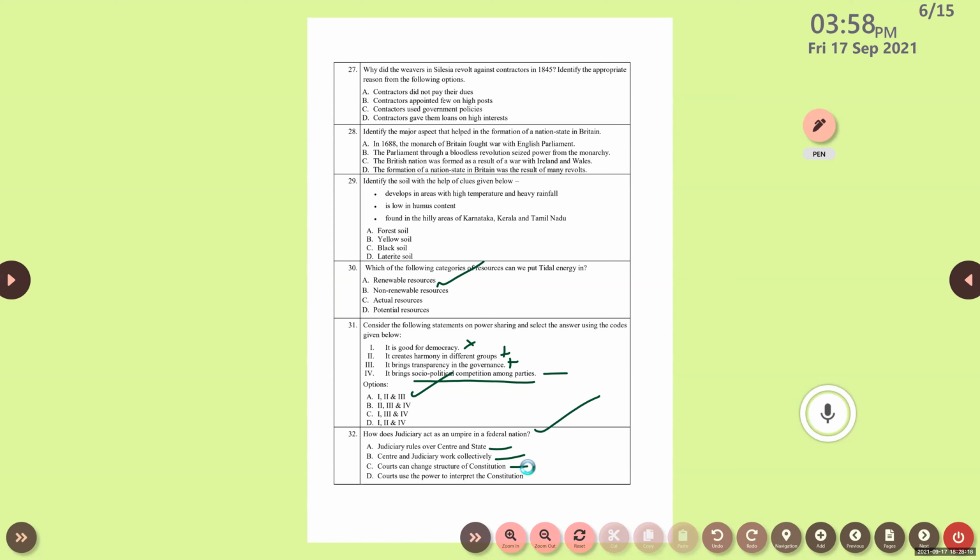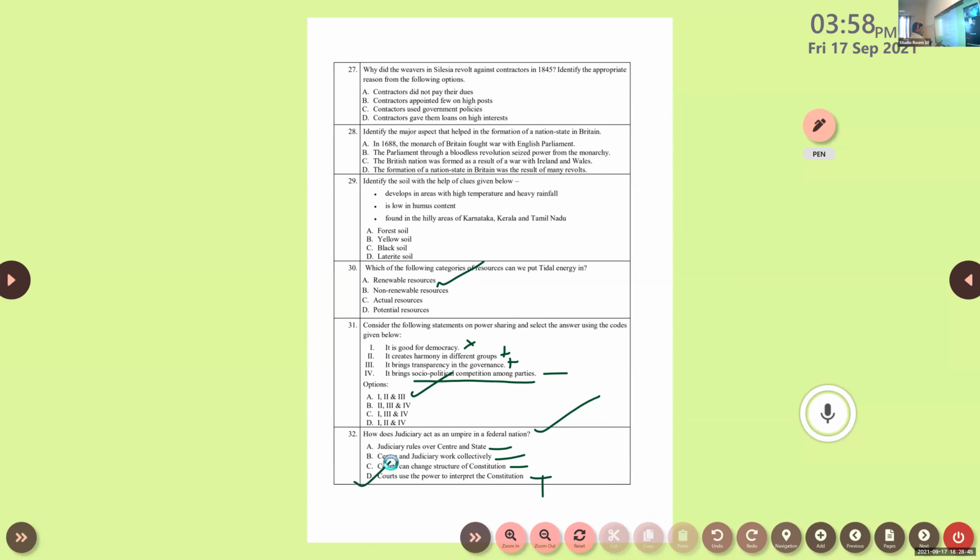Option D is negative. Next one, courts use the power to interpret the constitution. Yes. So the answer is option D. This is the only positive point here: courts use the power to interpret the constitution. So mark that. 32, answer is D.